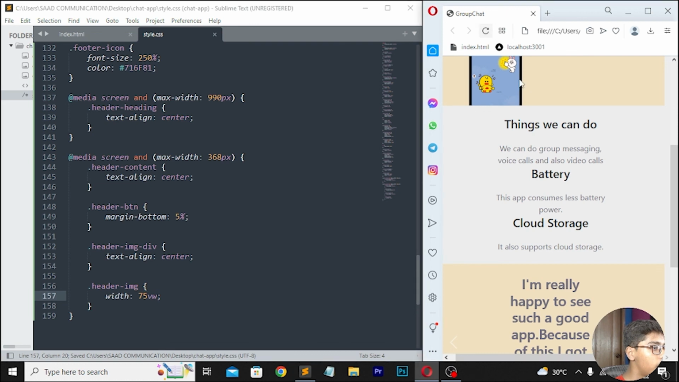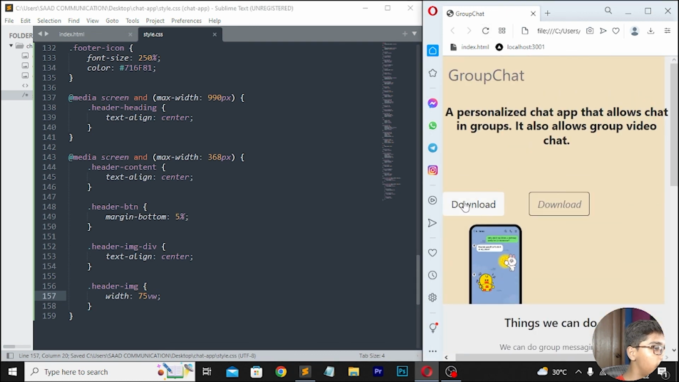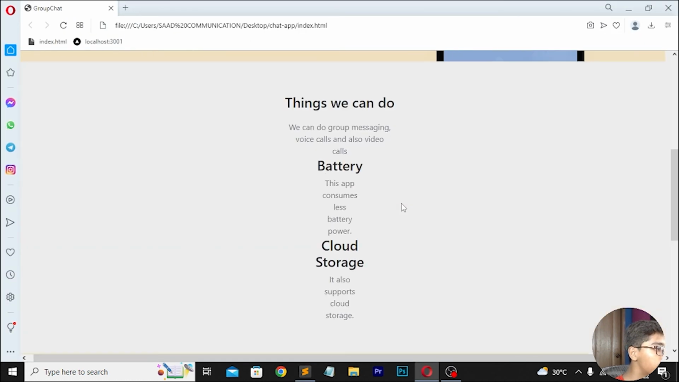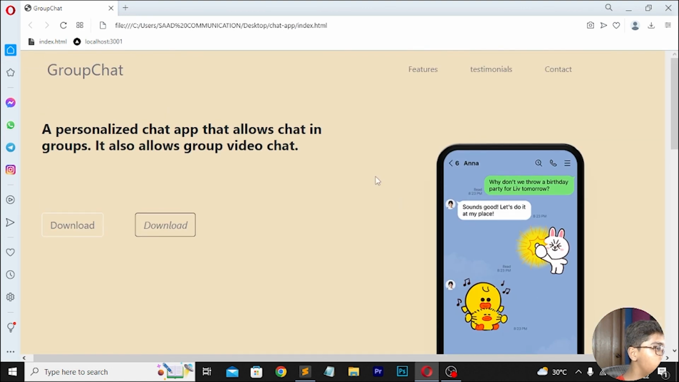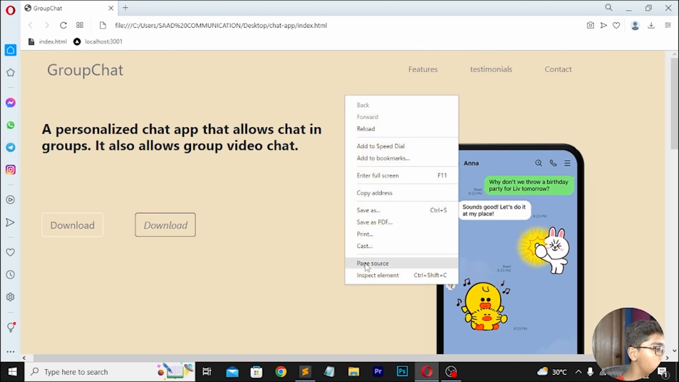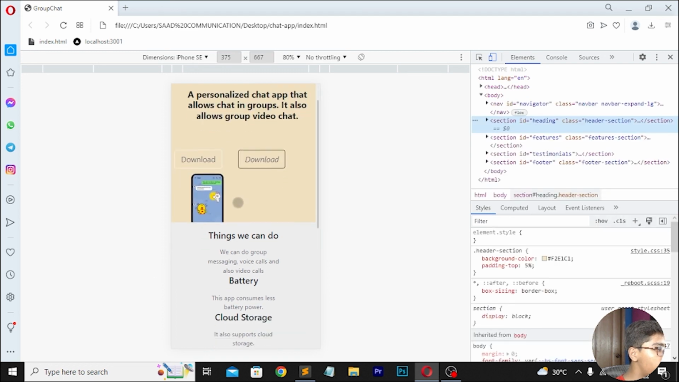Save this, then you have to reload. So now here you can see we are getting all these things. Now if I just show you by full screening that, you can see all these things we are getting. Now if I show you by doing it responsive, you can see it is looking responsive also perfectly.